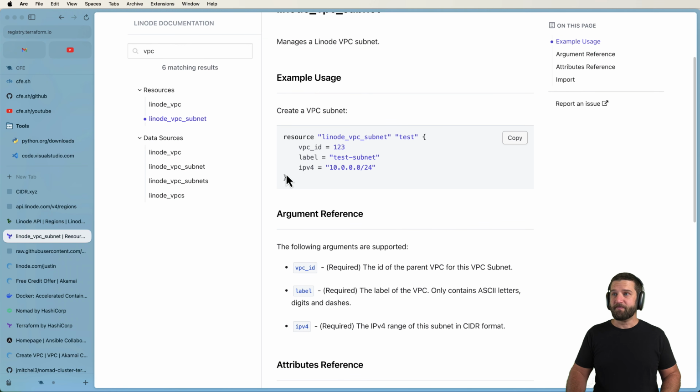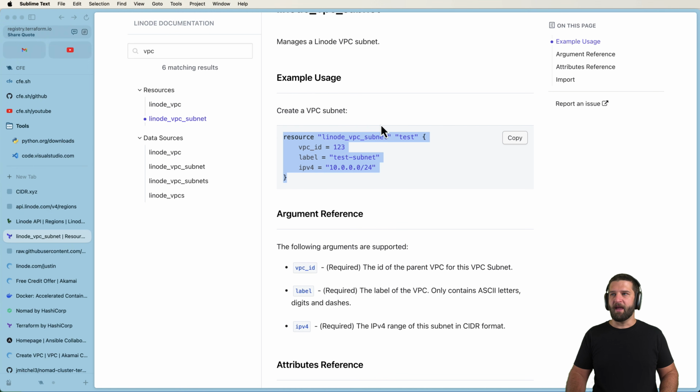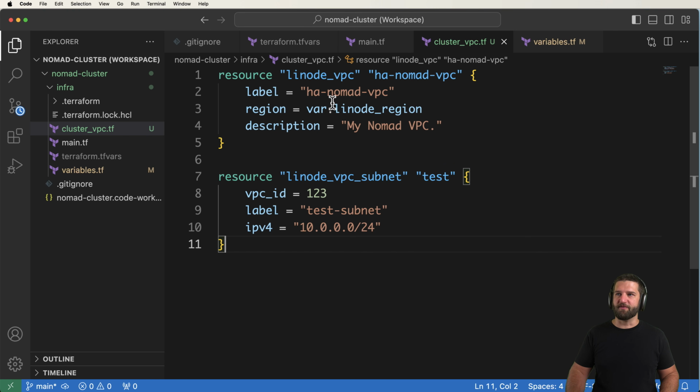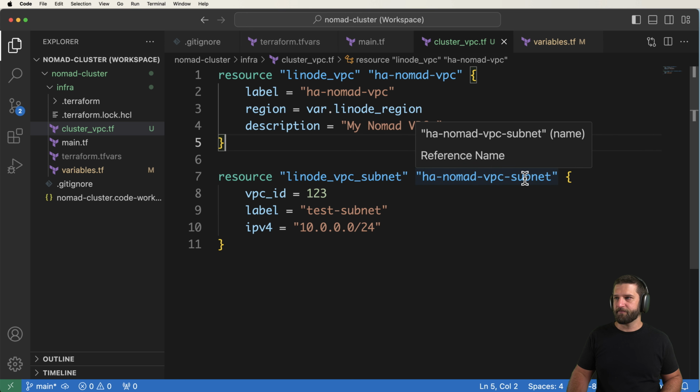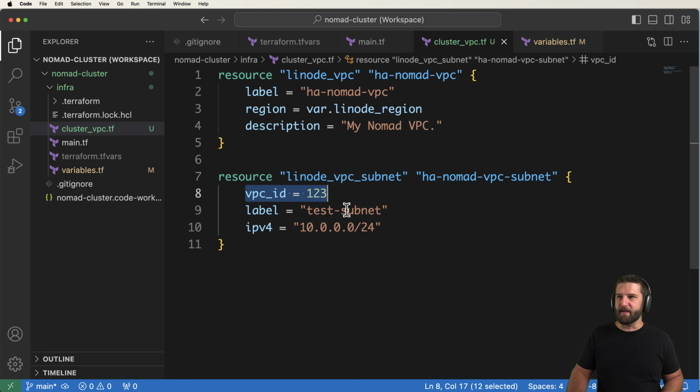Next up, let's grab our VPC here, and I'm going to bring it right underneath my resource for the actual virtual private cloud. So I'm going to rename it. We've got our name here of VPC. This one I'm now going to do -subnet. That's it. Okay. The VPC ID is going to come from this resource up here.